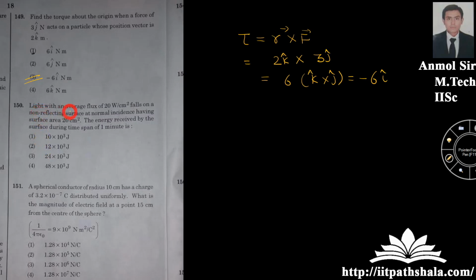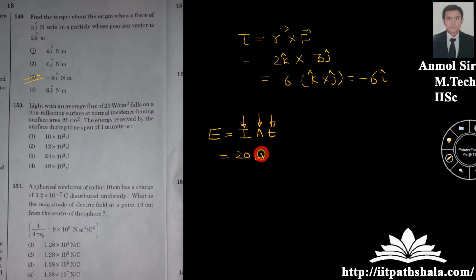A light with an average flux of 20 Weber per centimeter square is falling on a non-reflective surface at normal incidence having a surface area of 20 centimeter square. The energy received by the surface during the time span of 1 minute is. So the concept says the energy will be I, A and T, where I is the flux, A is the area, T is the time.